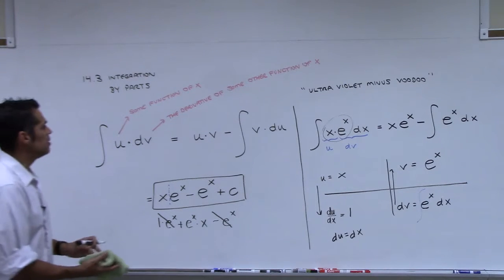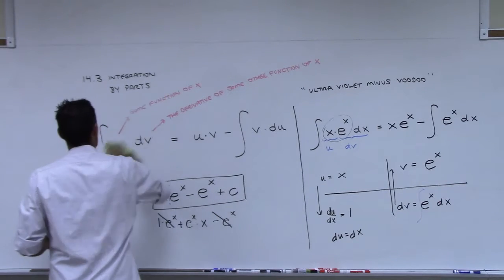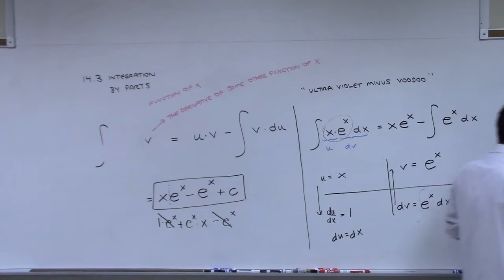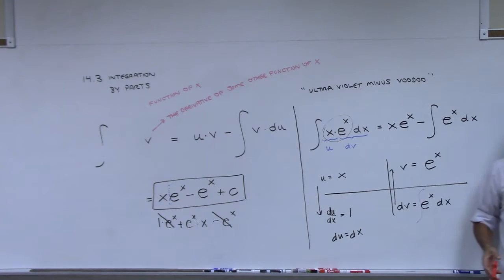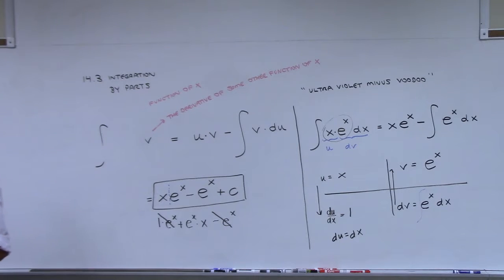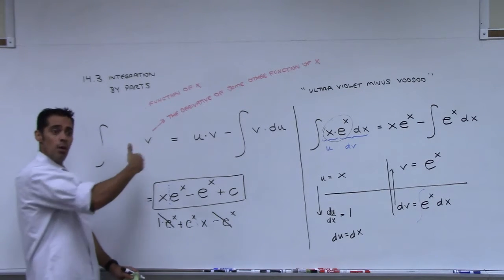All right, let's do another one. What I'm going to do at the end of class is give you a few problems up here on the board, and they're going to be a mixture of problems that require either substitution or integration by parts or just power rule. So the challenge is going to be to figure out which one of these methods you need to use. That's something you need to prepare yourself for on the final. I'm not going to give you a problem and say, find the antiderivative using integration by parts. That's what makes it hard. If I tell you to use integration by parts, you kind of know what you need to do already.